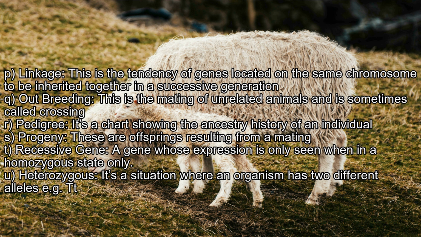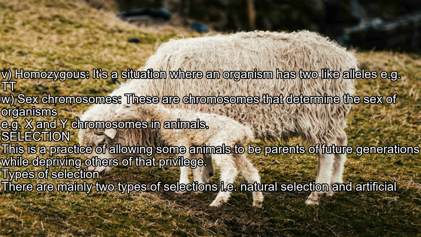T. Recessive gene: a gene whose expression is only seen when in a homozygous state. U. Heterozygous: it's a situation where an organism has two different alleles, e.g. Tt. V. Homozygous: it's a situation where an organism has two like alleles, e.g. TT. W. Sex chromosomes: these are chromosomes that determine the sex of organisms, e.g. X and Y chromosomes in animals.